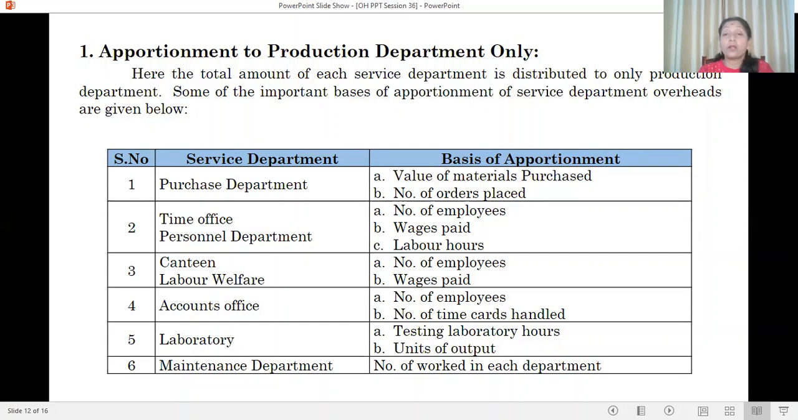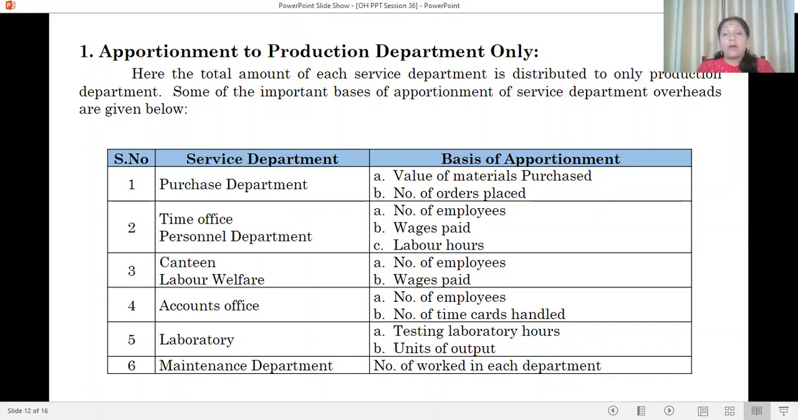Some of the important bases of apportionment of service department overheads are given below. Purchase department, time office, personnel department, canteen, labor welfare, accounts office, laboratory and maintenance department all come under service departments. Here the bases of apportionment are given. Let me see them one by one.